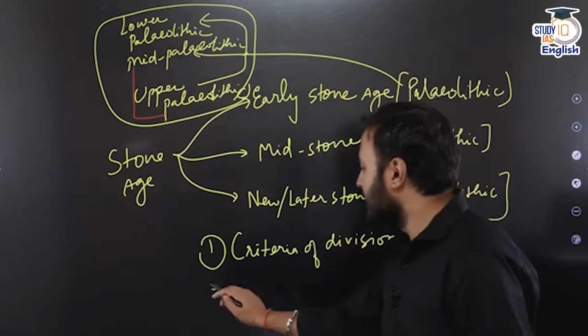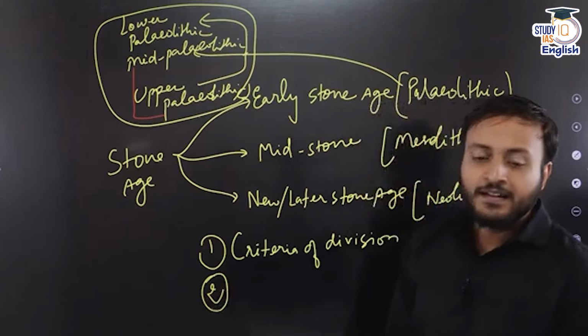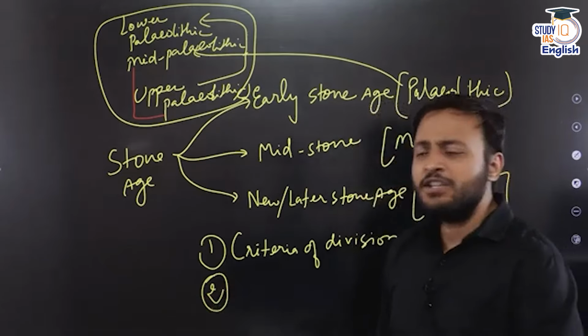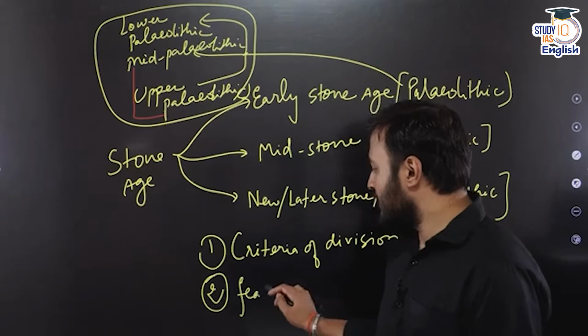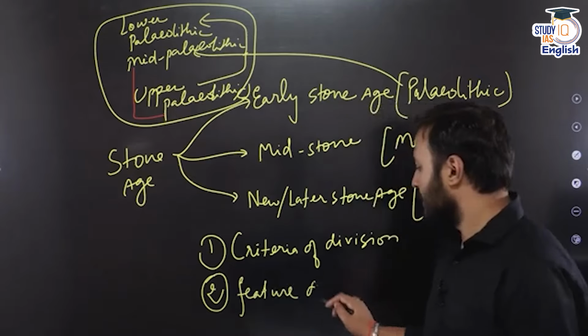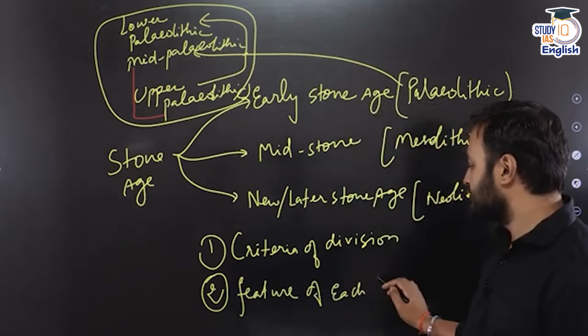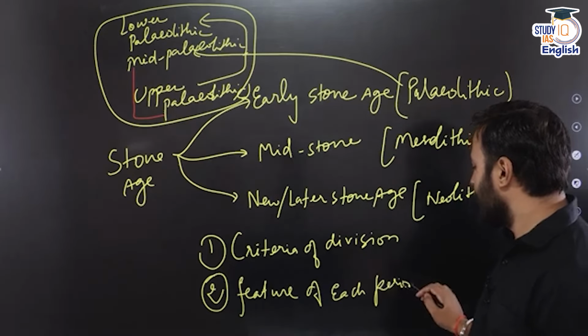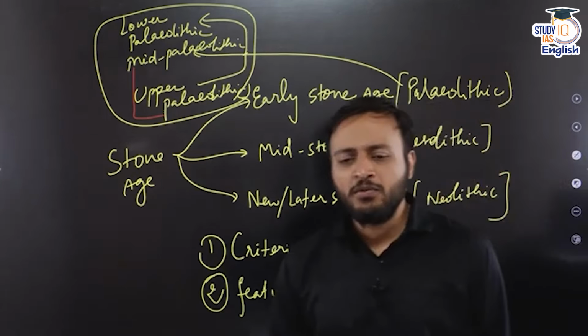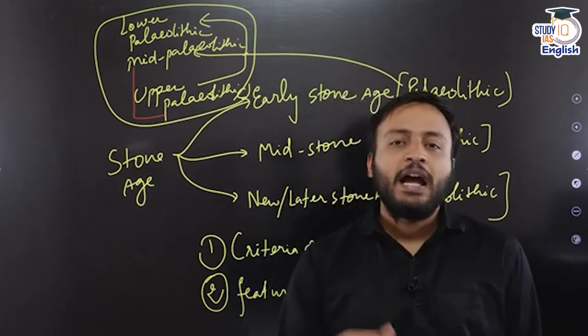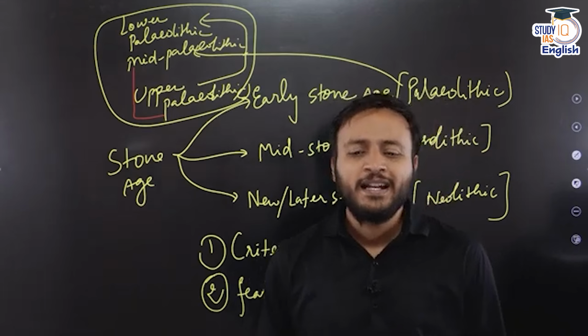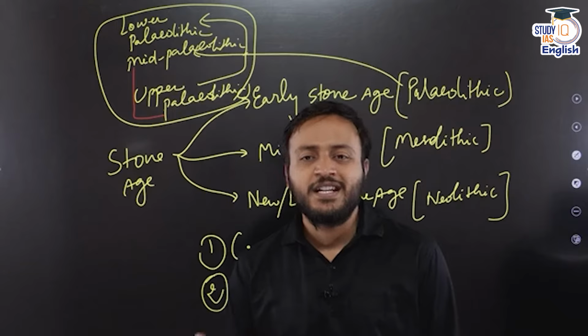And the second thing is the time scale, or what is the feature of each period. So if we are talking about the criteria, the feature and the time scale, we can categorize these time periods into three distinct time periods.